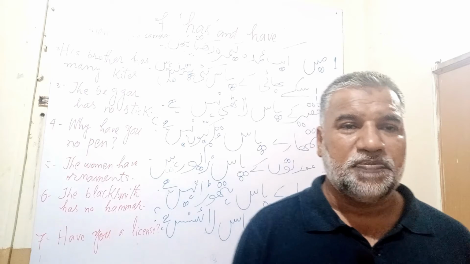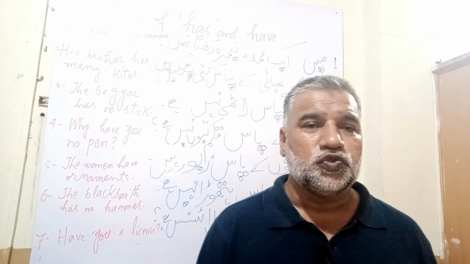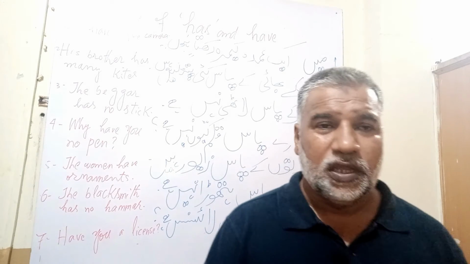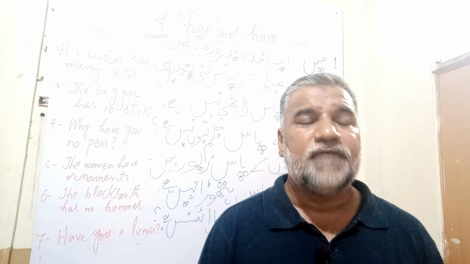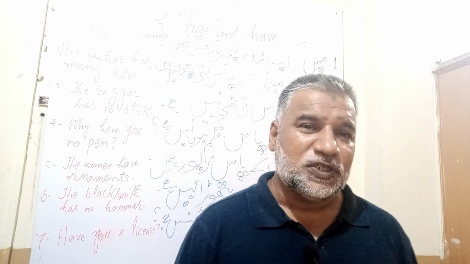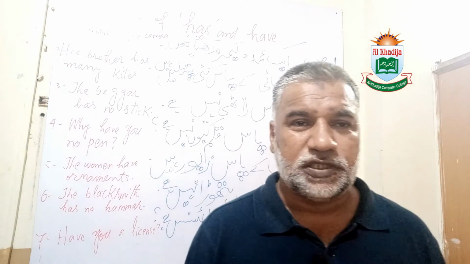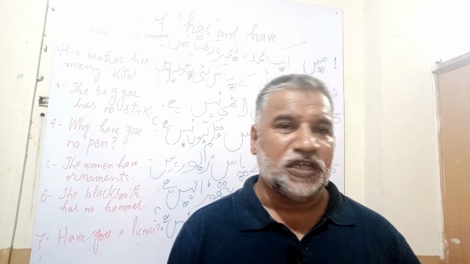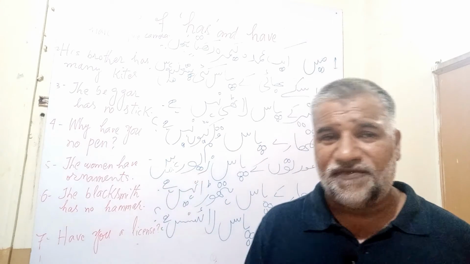So this was the brief information regarding the use of has and have. By the way, these are used to show the possession, to show the relation to something. But we also use them as a helping verb when we discuss tenses like present perfect and past perfect. So this was the use of has and have we discussed.